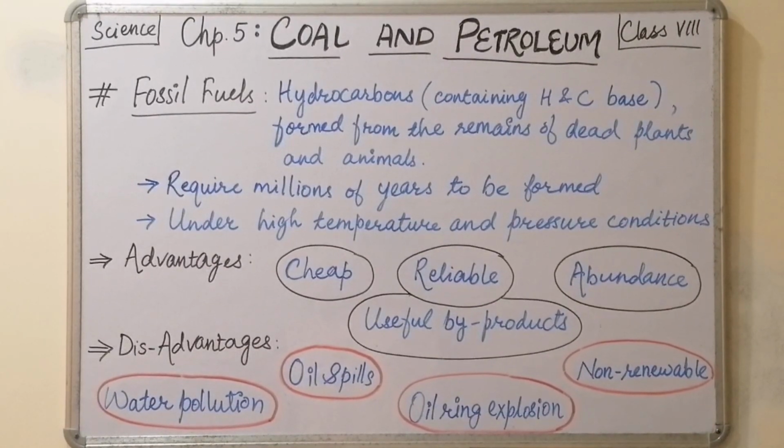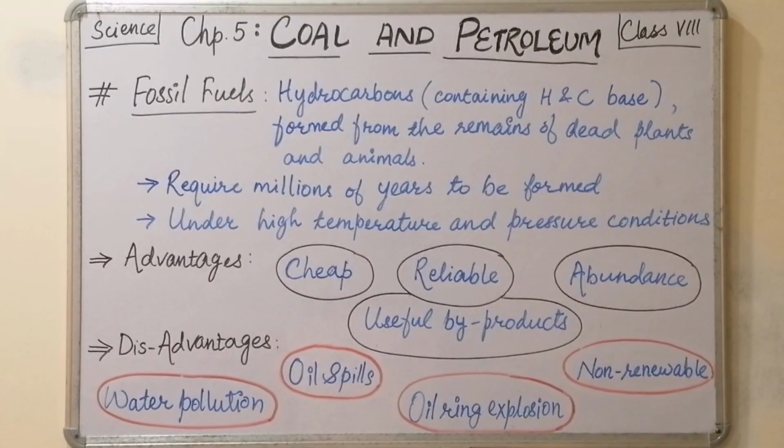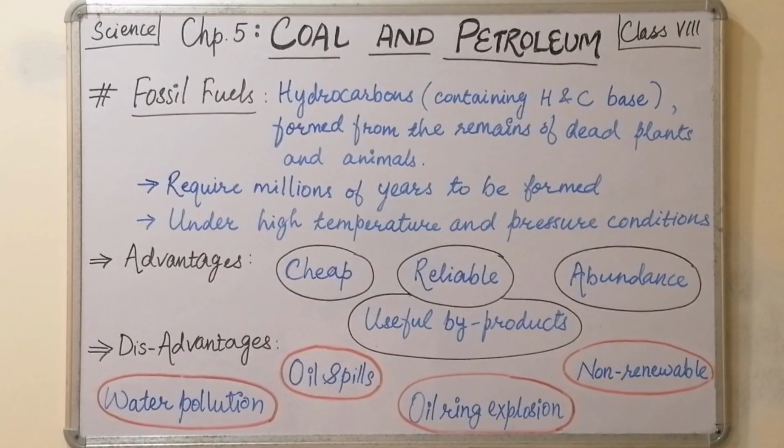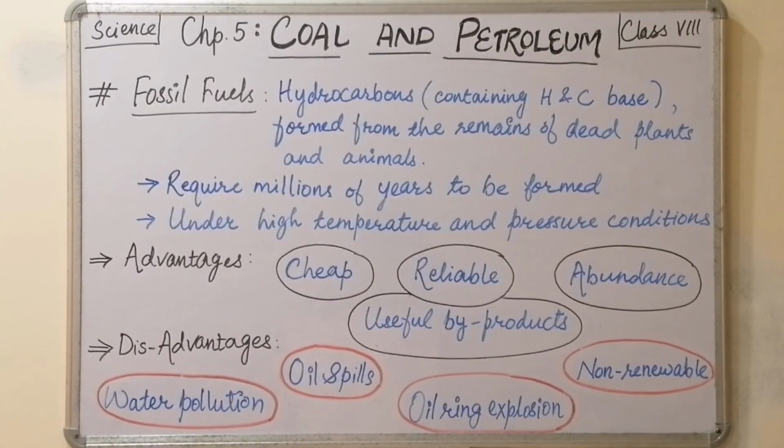So simply, fossil fuels are hydrocarbons formed from the remains of dead plants and animals in millions of years under high temperature and pressure. Now there are some advantages and disadvantages associated with these fossil fuels. The examples of fossil fuels are coal and petroleum. That's why we are learning about fossil fuels in this chapter.